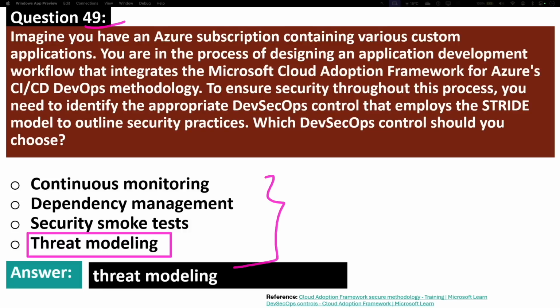Now let's understand what is threat modeling. Threat modeling is a process used to identify, assess, and address potential security threats in software systems. It involves analyzing the architecture, design, and implementation of applications to discover vulnerabilities and plan mitigations. Threat modeling can range from simple question and answer methods to detailed analysis using centralized tools. Common methodologies for threat modeling include the STRIDE model, the DREAD model, and OWASP threat modeling.